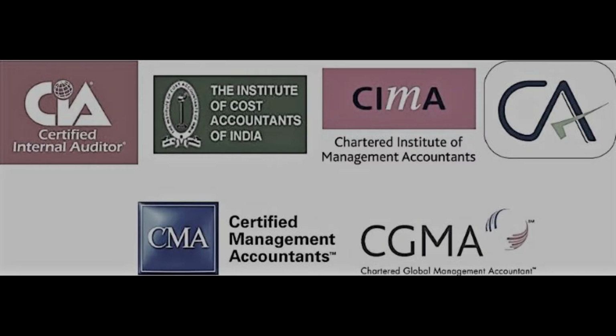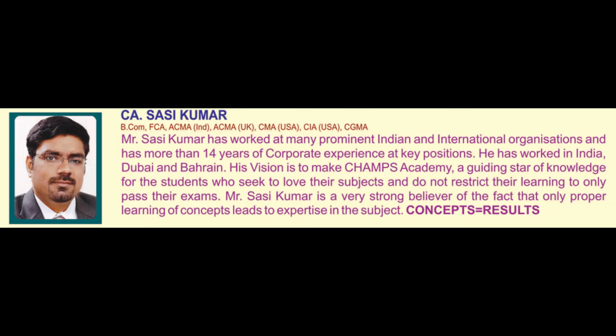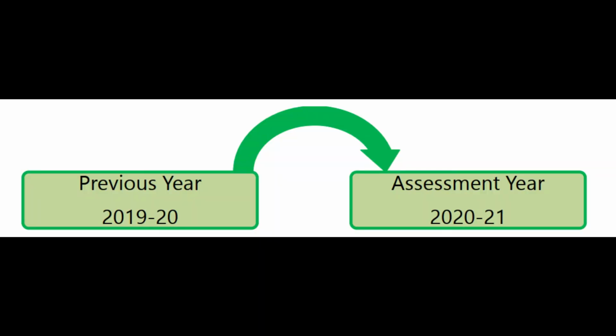I hope all of you have understood the concept of previous year and assessment year. And just to put it in one sentence, what is previous year? That is the year in which the income has been earned. What is assessment year? That is the year in which the income is taxed. And how is the assessment year coming? It is nothing but the next year of the previous year. That is the general rule.